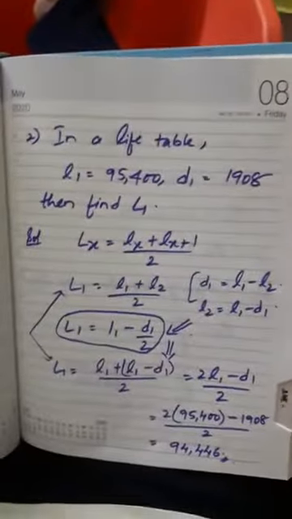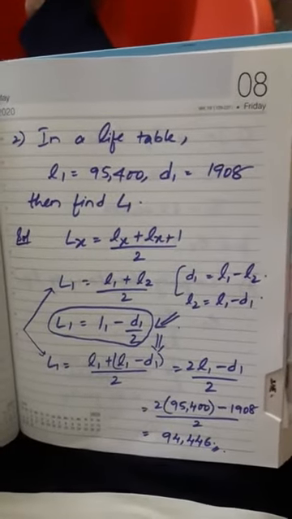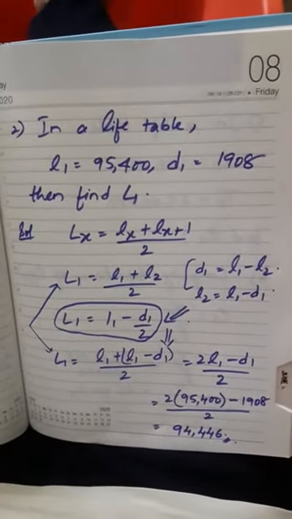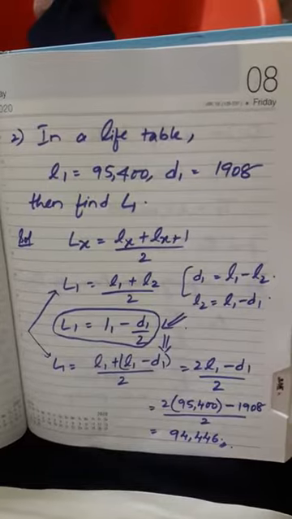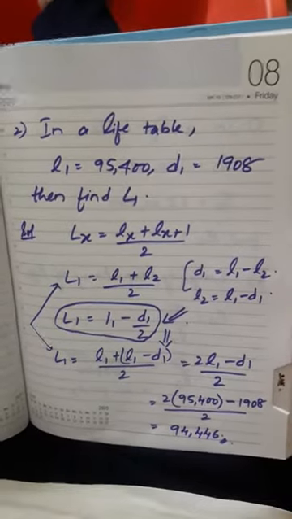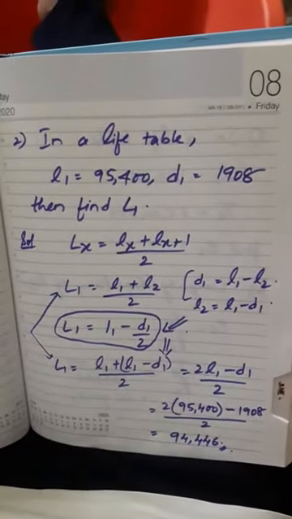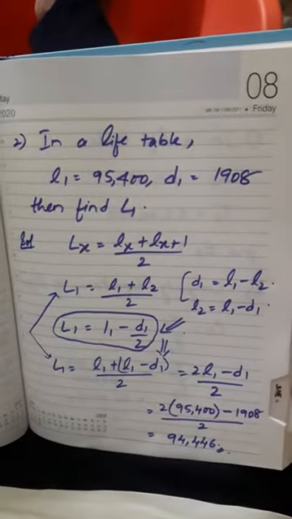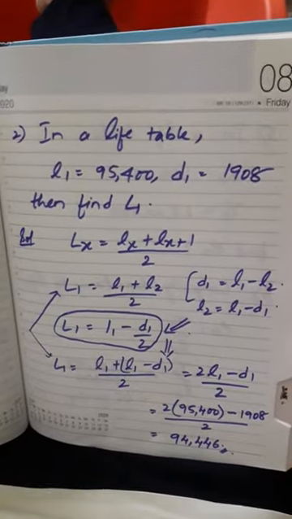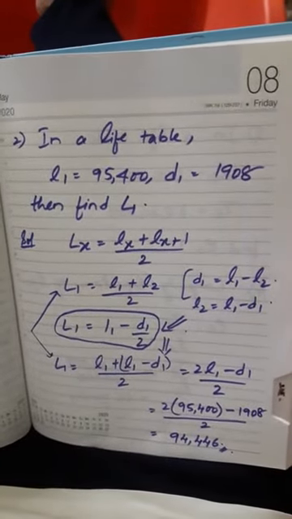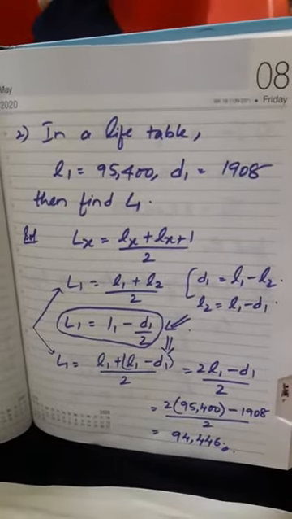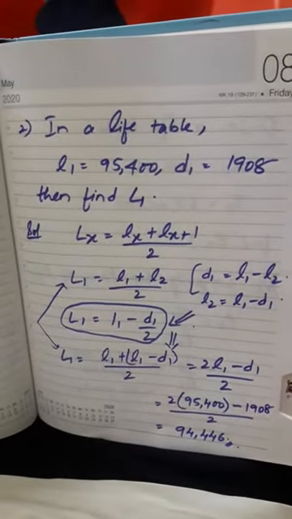The same kind of problem, l1 and d1 are given. Find capital L1. Capital L1 in the sense number of years on an aggregate lived by the cohort. So that is capital Lx. Formula is (lx plus lx plus 1) by 2. The aggregate, average you are calculating. Now d1 and l1 are given. Find out capital L1. So as we all know that d1 is nothing but l1 minus l2, I mean lx minus lx plus 1. So in that l2, if you take l1 minus d1, substitute that l1 minus d1 in place of l2 in the formula of capital Lx. After simplifying,